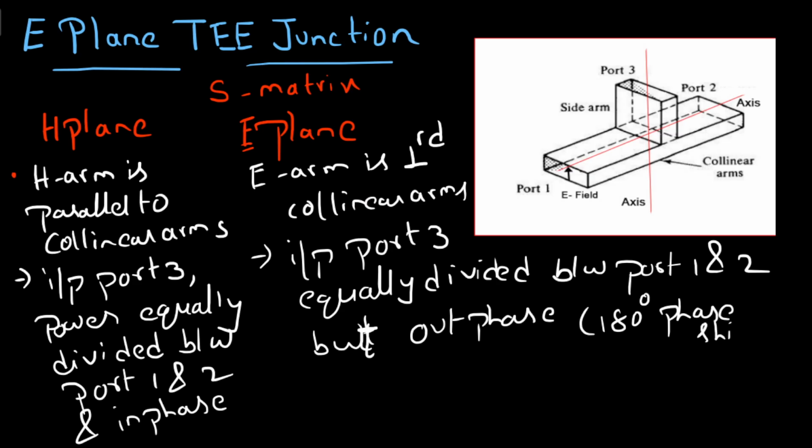Okay, so these are the two major differences between H plane and E plane T junctions.